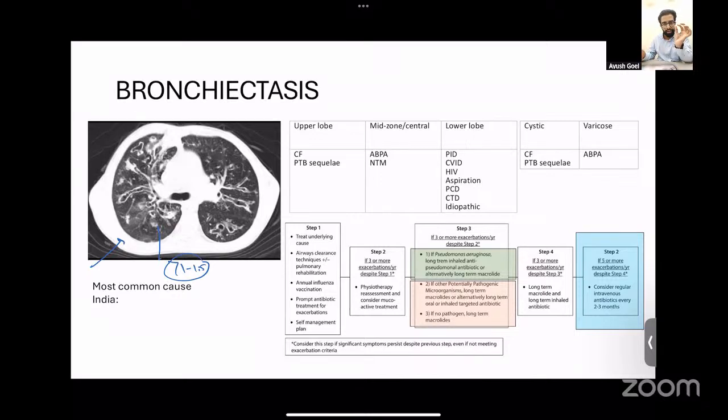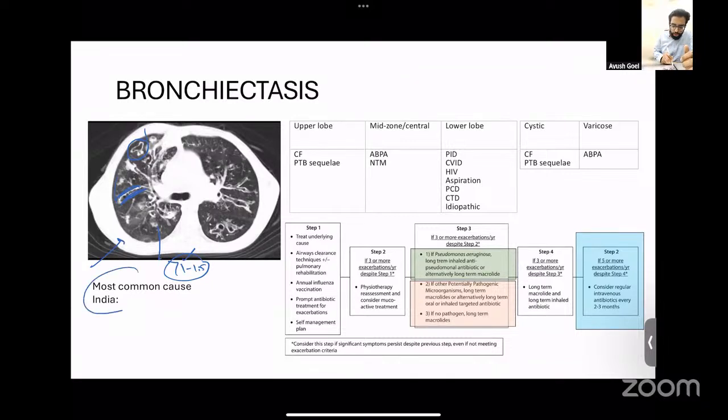So you use the cutoff of 1 to 1.5. In most cases, what we use is 1. So that is about the diagnostic criteria for bronchiectasis on CT. Apart from that, there should be lack of tapering of the bronchus as we move to the subpleural areas, and you can have enlarged bronchial lumens within 1 centimeter of the pleura. So these are the three diagnostic features: diameter ratio of more than 1, lack of tapering of the bronchus, and presence of bronchial lumen within 1 centimeter of the pleura. That is all criteria for bronchiectasis.